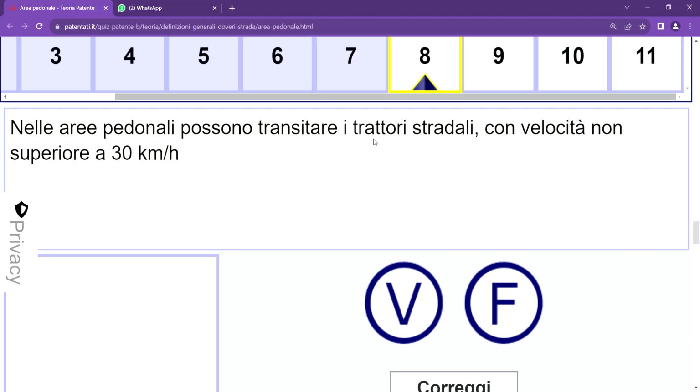Take note of that. So number eight, it says nella area pedonale possono transitare i trattori stradali con velocità non superiore a 30 km. And it's falso. It's simply saying that in this very zone, vehicles known as tractors used on the road, used in maintenance or construction of roads, with a low velocity, can transit. And it's falso, they cannot transit.